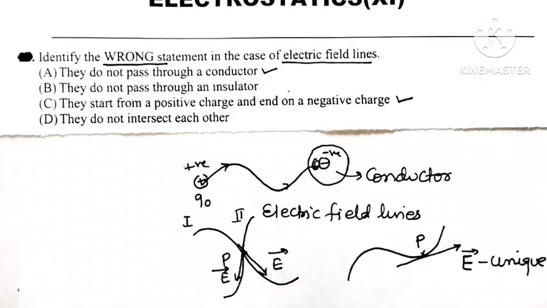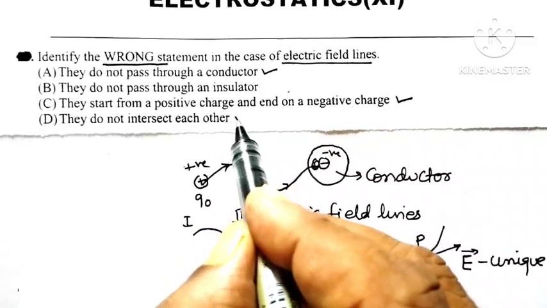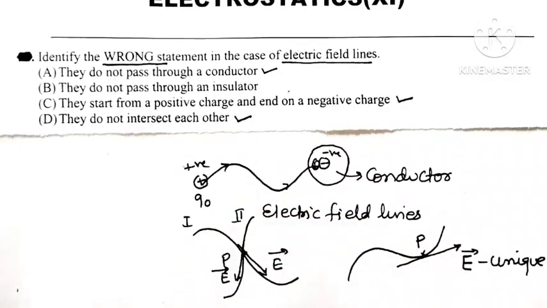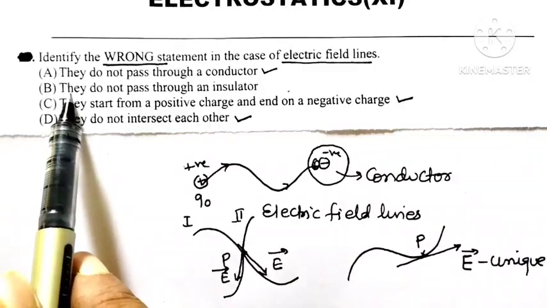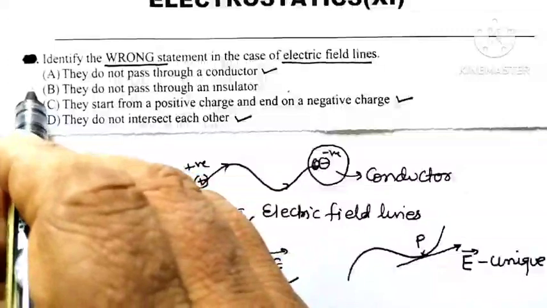So in order to have validity, no two electric lines of force should ever intersect each other. So they do not intersect each other. This statement is also a true statement for electric field lines. So the only statement which is left, they do not pass through an insulator. This is a wrong statement.